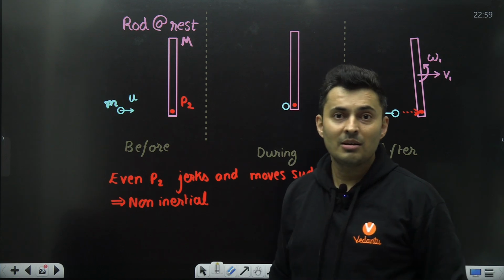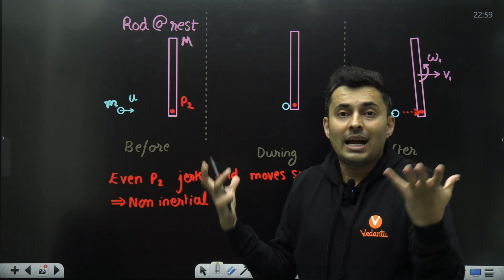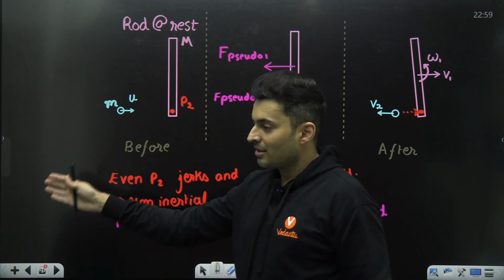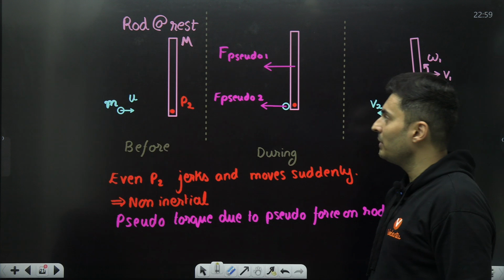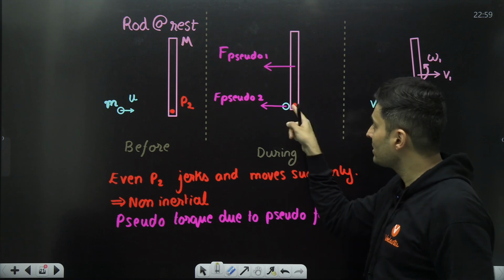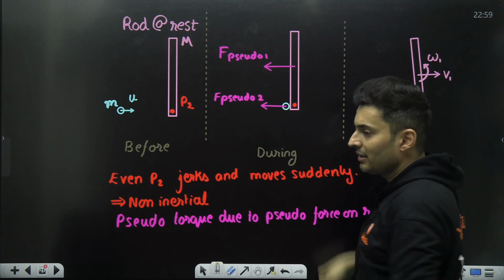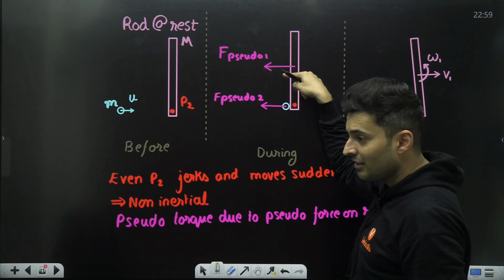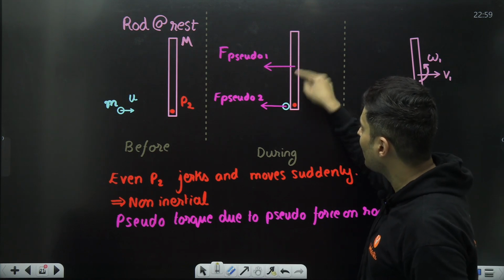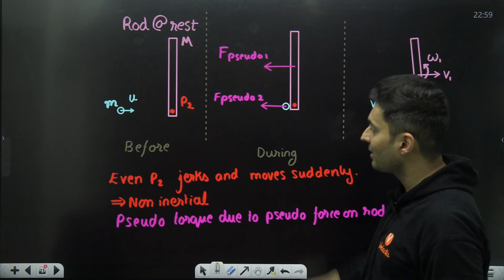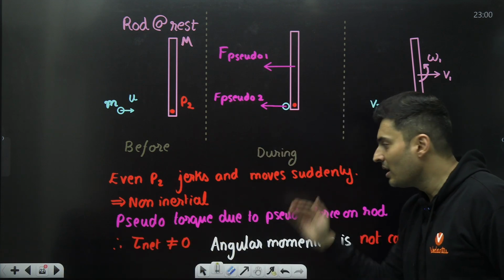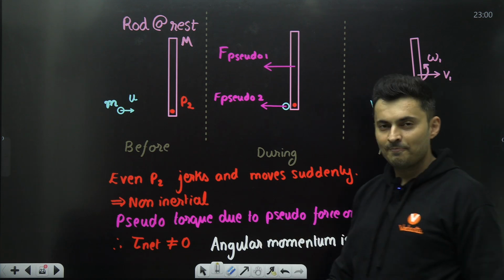That means point P2 is also a non-inertial point, and the observation will be as a non-inertial observer. Obviously, you need to consider pseudo force, which will be opposite to the acceleration of the point P2. Pseudo force on the ball will not have any torque because that force is passing through the point. But this pseudo force on the rod, that definitely creates a torque. This is R cross F, there is a torque which is created. And because of this torque, obviously the net torque won't be zero. Again, angular momentum is not conserved.